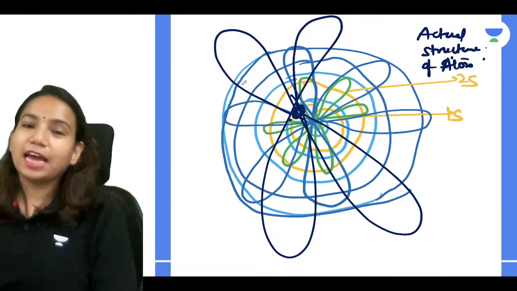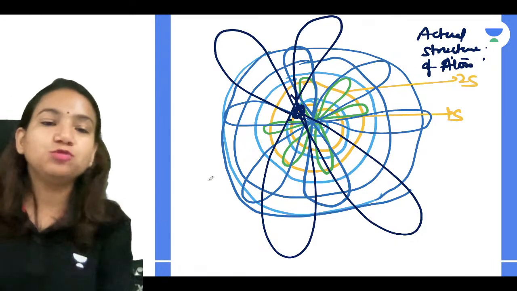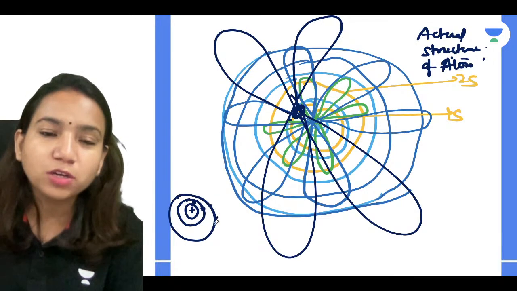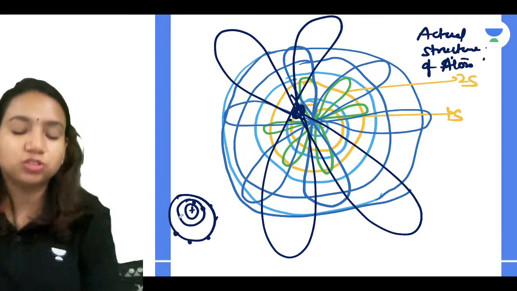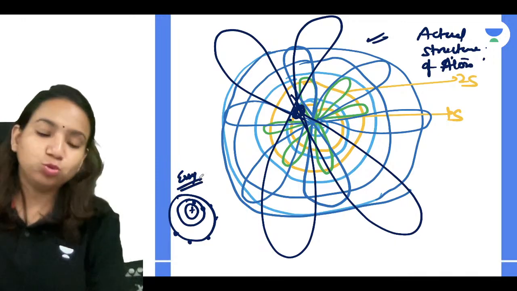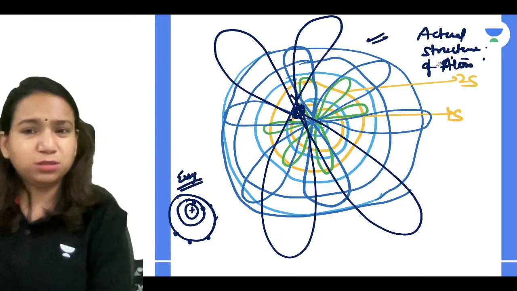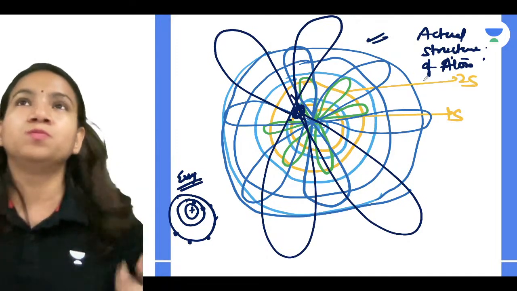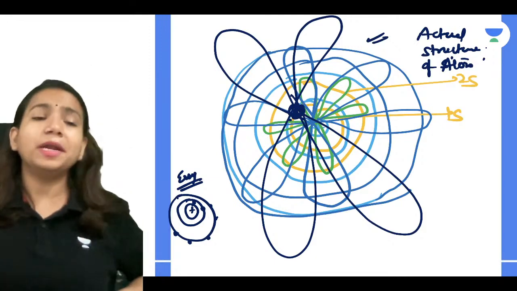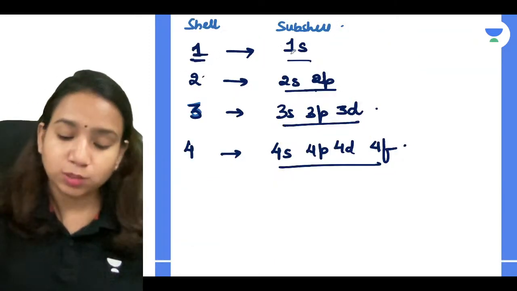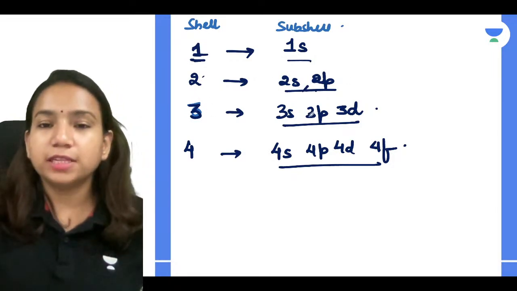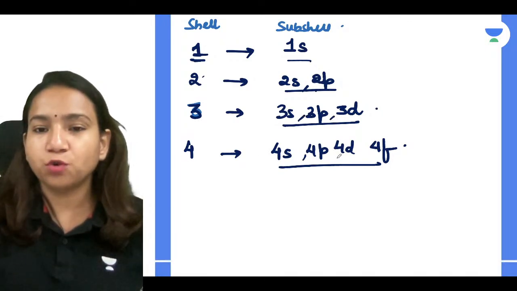So basically, guys, the atom structure which we make, in which there are shells in which we place the electrons, we make it in order to avoid chaos in the structure. If we made a structure like this, it would be very complicated, so this is an easy representation by which we can interpret it. But we have understood in the first shell there is one subshell which is 1s. In the second shell there are 2 subshells, 2s and 2p. In the third shell there is 3s, 3p, 3d. In the fourth shell there is 4s, 4p, 4d, 4f.